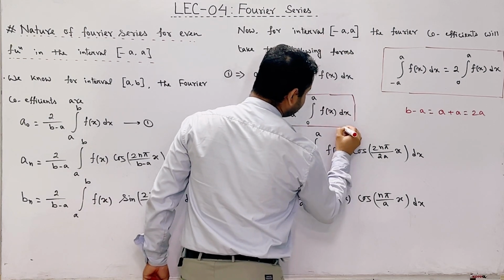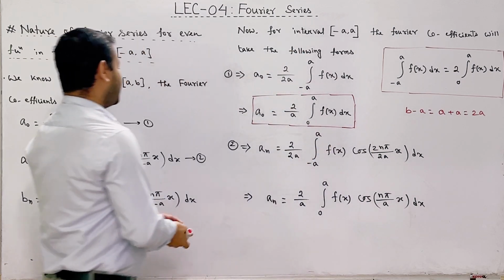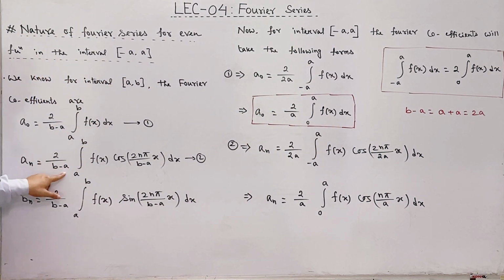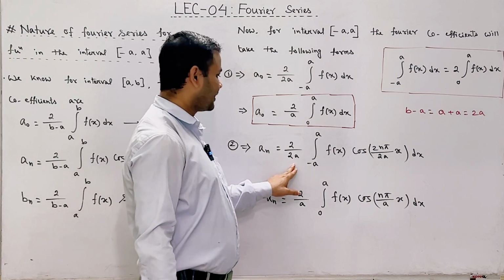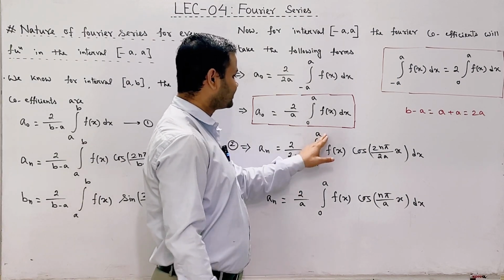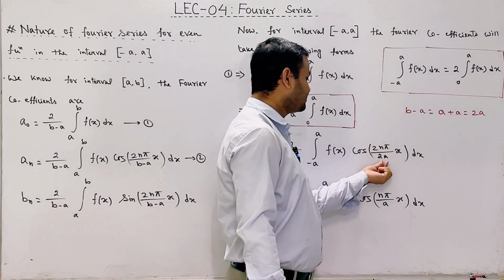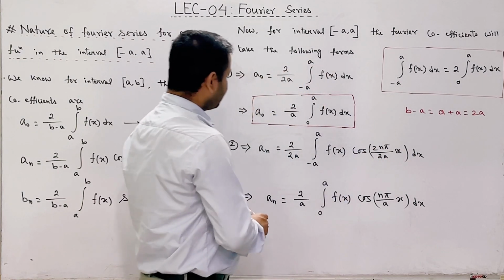And the value of a n will be equal to 2 divided by b minus a. So b minus a will be equal to twice a, integration minus a to plus a f of x into cos twice n pi divided by b minus a. b minus a means twice a into x dx.